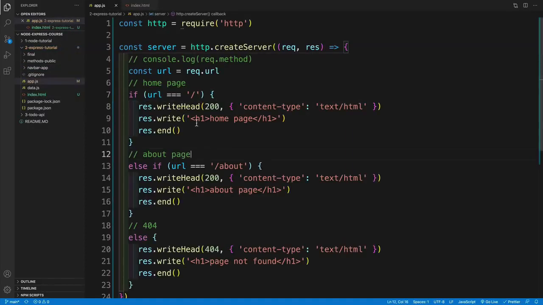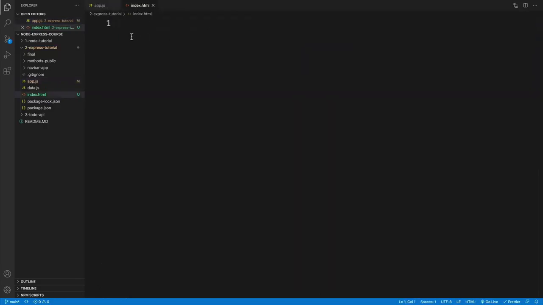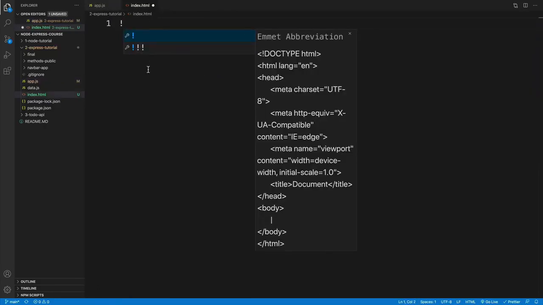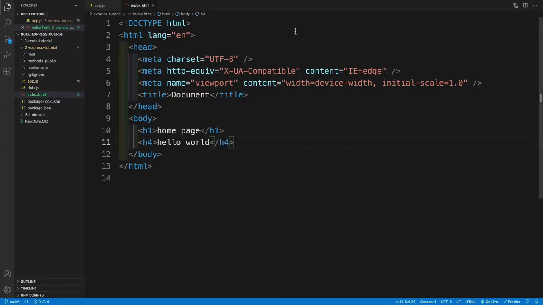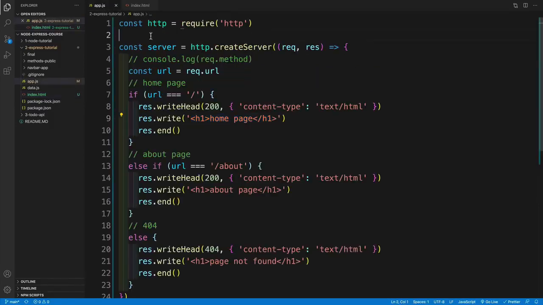I'm going to go with new file and I'm going to call this index.html. The whole reason I'm doing that is because I want to set up a more proper page, and I don't want to type everything here in the right end. I mean, it's much nicer here, right? So I'm just going to go with the Emmet setup in Visual Studio Code. I get my basics and I can say homepage, and then I'm just going to go with a heading 4 of Hello World. Again, this is just to showcase that the sky's the limit. Just like you normally would set up the HTML, you can do exactly the same thing.